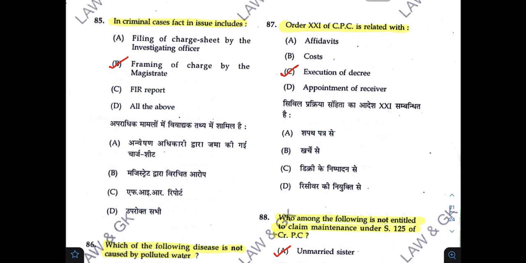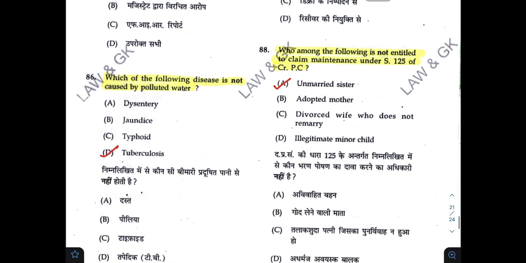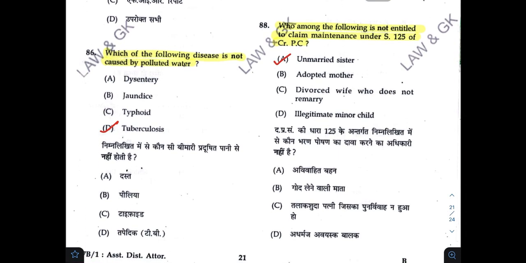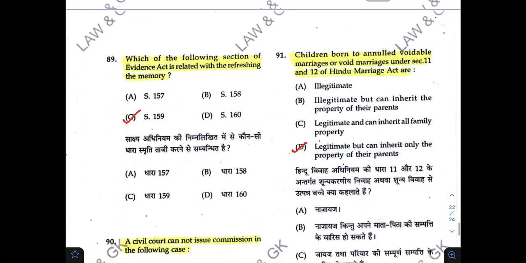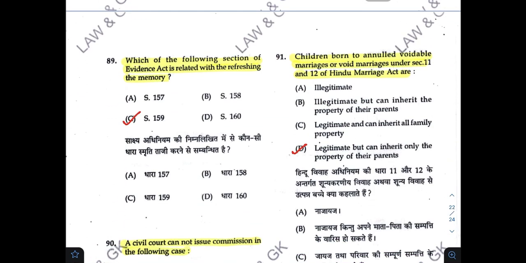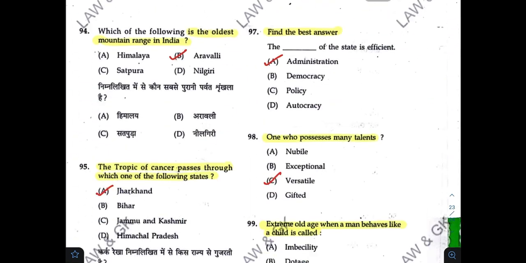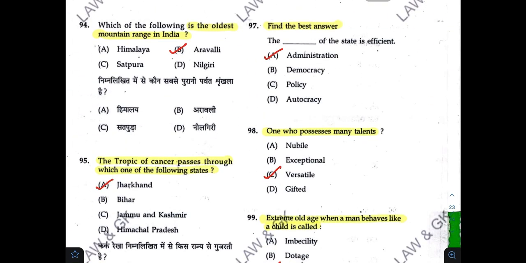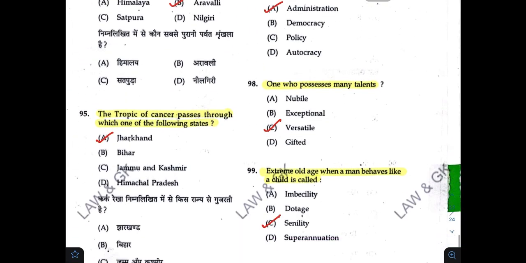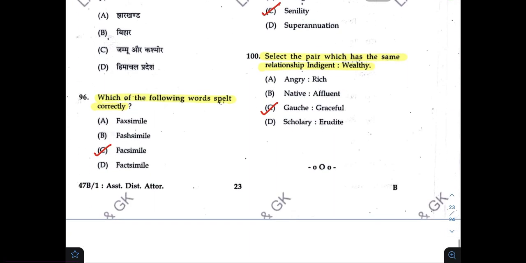In criminal cases, fact and issue includes B. Which of the following disease is not caused by polluted water? D. Which of the following sections of Evidence Act is related with refreshing the memory? Correct answer is C. Civil court cannot issue commission in the following case. D. The oldest mountain range in India. B. The Tropic of Cancer passes through which one of the following states? A. Which of the following words is spelled correctly? The answer is C. Facsimile.